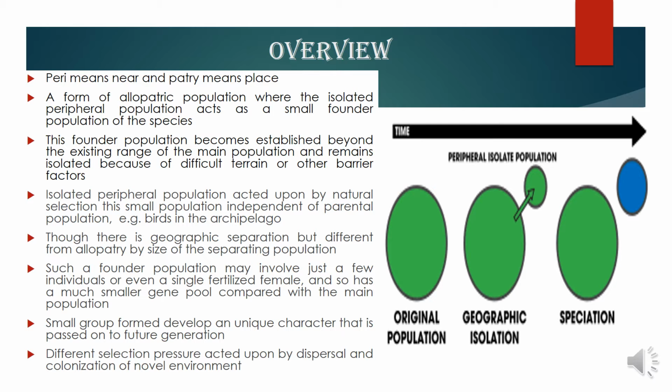Peripatric. Peri means near and patric means place. So this is a type of speciation where new species are formed very close to the parent population, but still there is some type of barrier or separation. It is a very special type of allopatric speciation where this is the parent population, and they have migrated to a new environment, to a new niche.